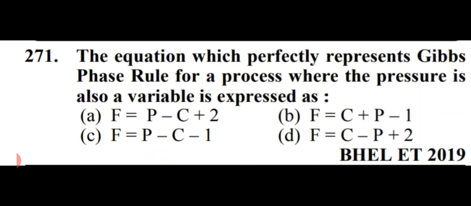The equation which perfectly represents Gibbs phase rule for a process where the pressure is also a variable is expressed as. So friends, it is expressed as F equals C minus P plus 2. That is option number D. Gibbs phase rule is F equals C minus P plus 2. That is option number D.